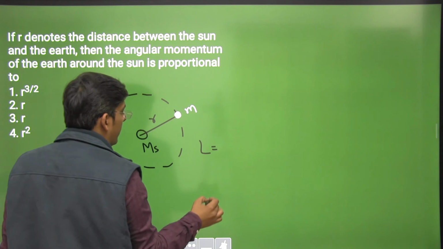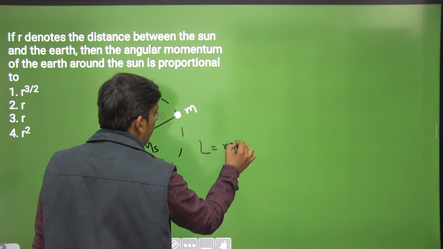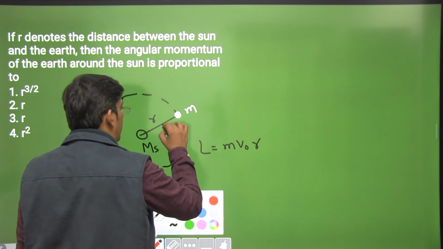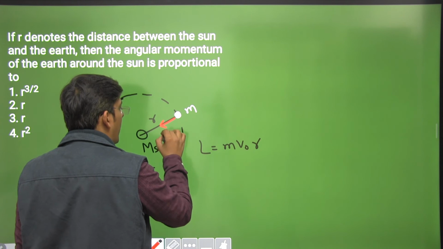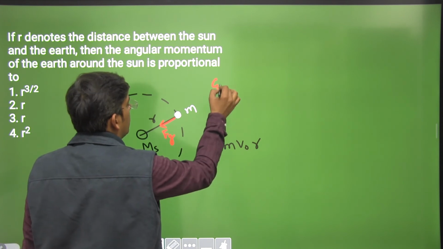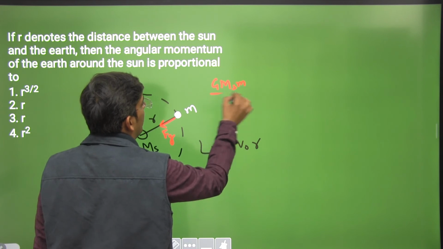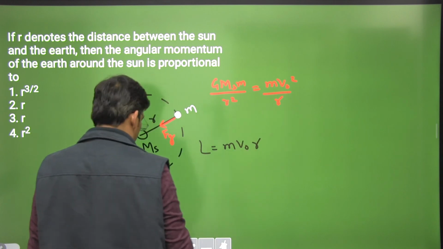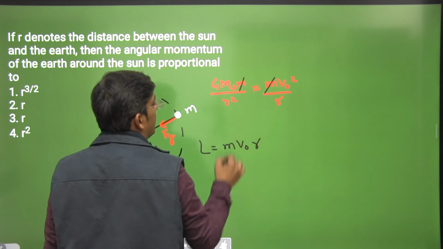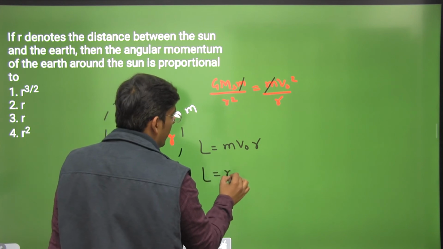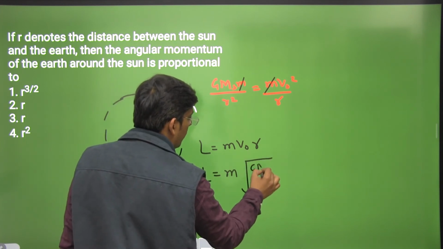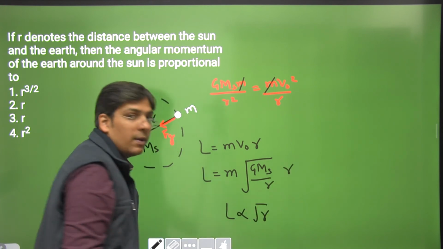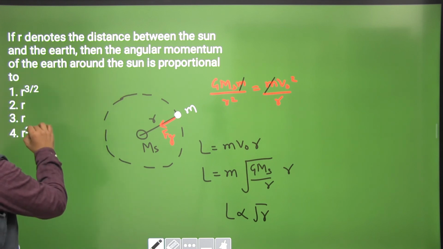Angular momentum is going to be mvr. Gravitational force provides the necessary centripetal force. So GM by r square is going to provide the centripetal force. Small m gets cancelled, so we get v as under root capital G mass of sun divided by r, into r. Obviously angular momentum is proportional to root r. This we have already done in case of satellites also.